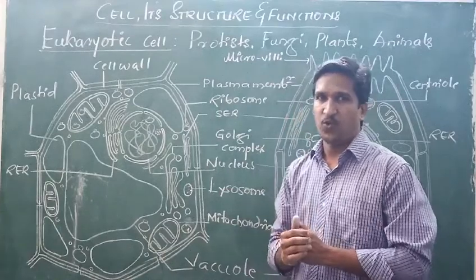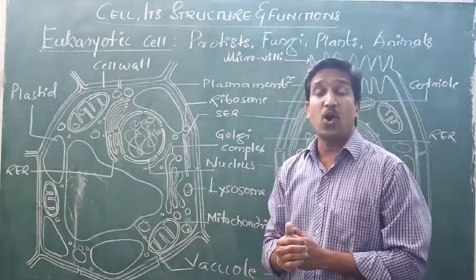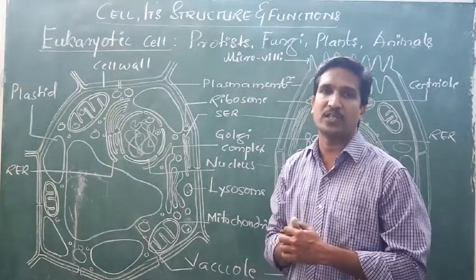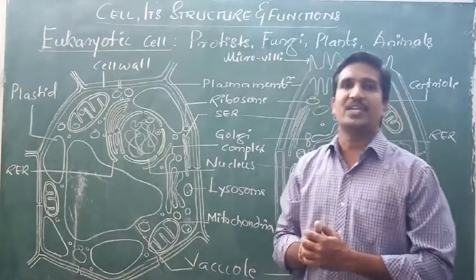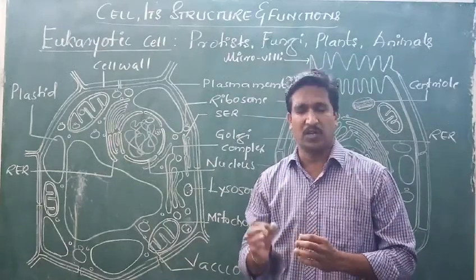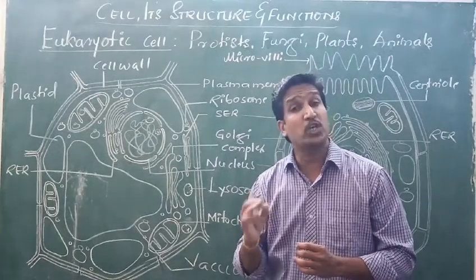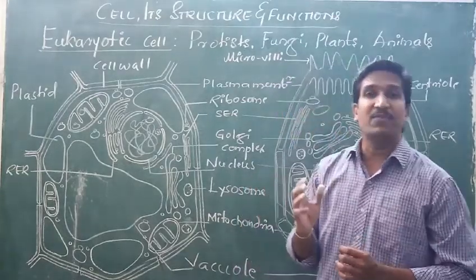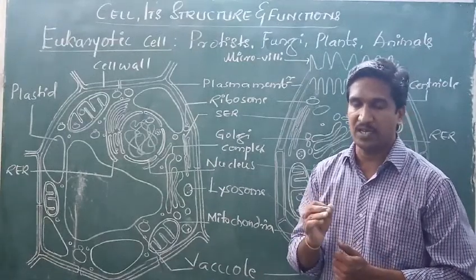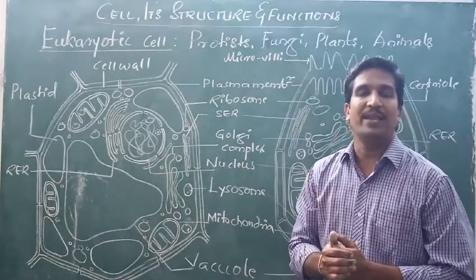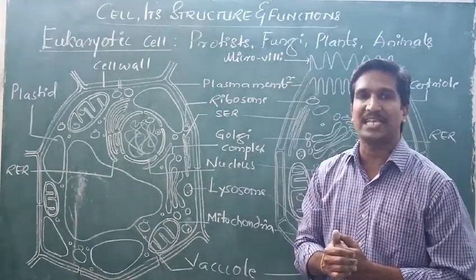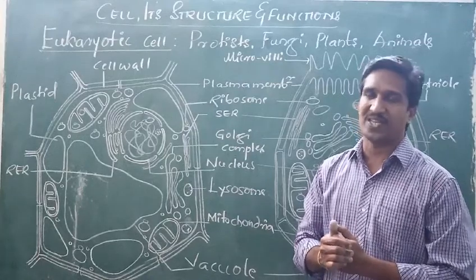The cell which has a well-organized nucleus is called a eukaryotic cell. In other words, you can define it as the cell which has a well-developed nuclear membrane in the nucleus. The cell which contains a well-developed nuclear membrane in the nucleus is called a eukaryotic cell.